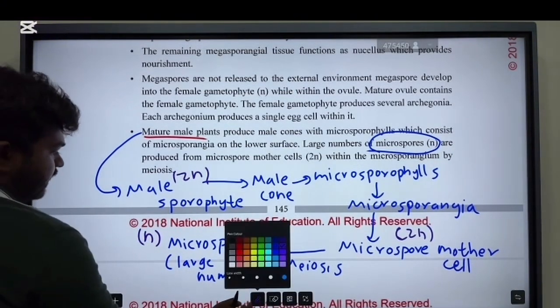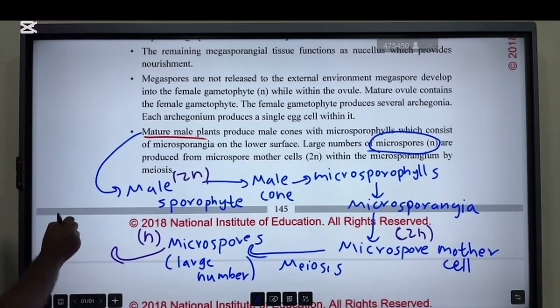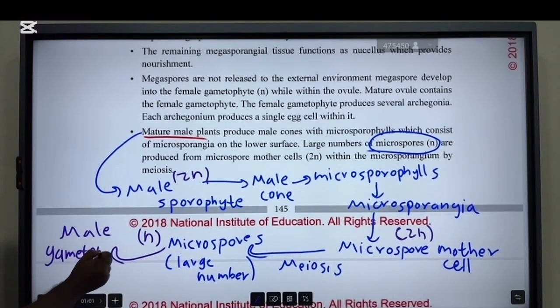Then these microspores will produce the male gametophyte. Then the male gametophyte will produce sperms.